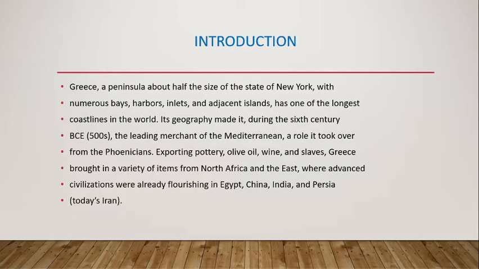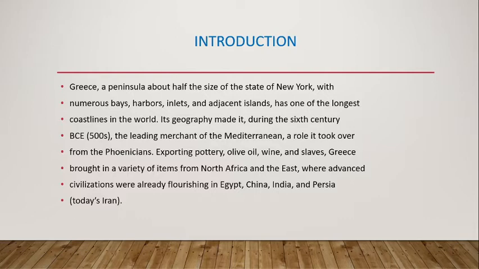Its geography made it, during the 6th century BCE, the leading merchant of the Mediterranean, a role it took over from the Phoenicians, exporting pottery, olive oil, wine and slaves. Greece bought a variety of items from North Africa and the East, where advanced civilizations were already flourishing in Egypt, China, India and Persia.